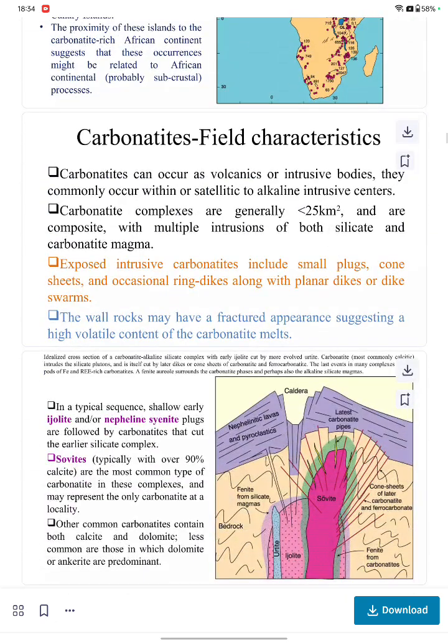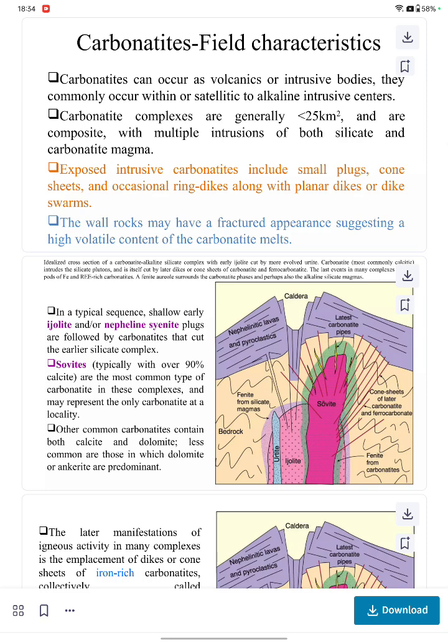So after this, the field characteristics. Carbonatites occur as volcanic or intrusive bodies. They commonly occur within or adjacent to alkaline intrusive centers, and they have areas that are less than 25 square kilometers, and are very composite. They have multiple intrusions of both silicate and carbonatite magma. Exposed intrusive carbonatites include small plugs, cone sheets, and occasional ring dikes with planar dikes or dike swarms. The wall rocks may have a fractured appearance, suggesting a high volatile content of carbonatite melts.